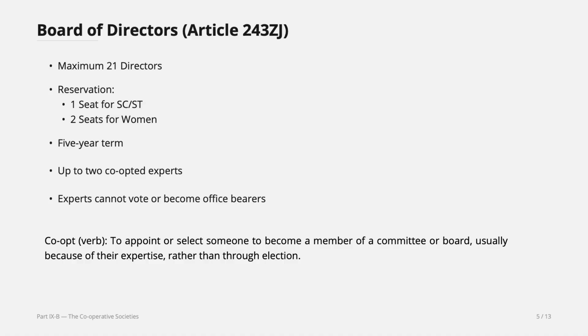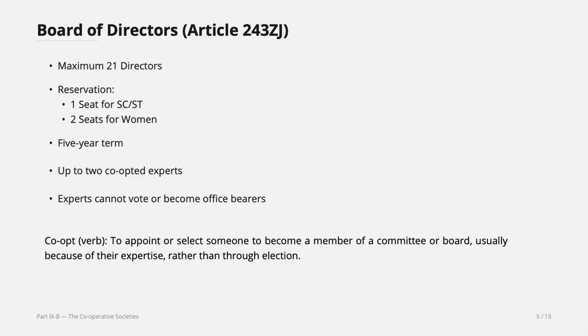Yes, you can see the definition. To appoint or select someone to become a member of the committee or board, usually because of their expertise rather than through election. So these directors are elected through election, but co-opted experts are directly chosen, okay, directly recruited because of their experiences, because of their expertise, okay.